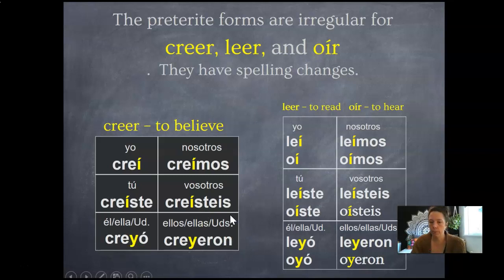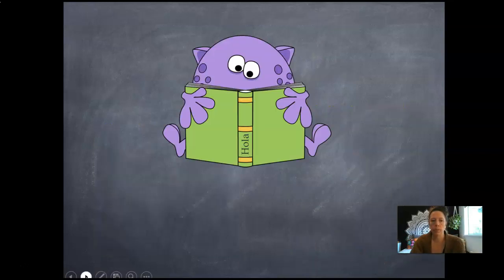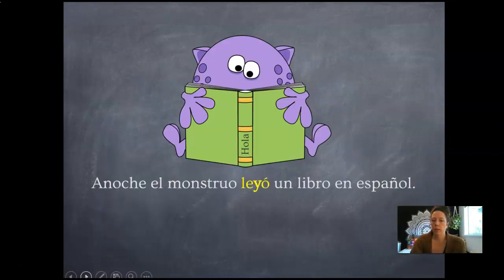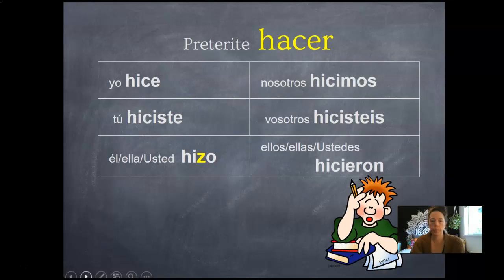So not like a boot verb, it's a slipper verb. Down here in the él, ella, and the ellos forms, it gets a Y. Same thing for leer and oír. Down here in the slipper, the spelling changes to a Y. Anoche el monstruo leyó un libro en español. So we have that spelling change because it's an ella form.